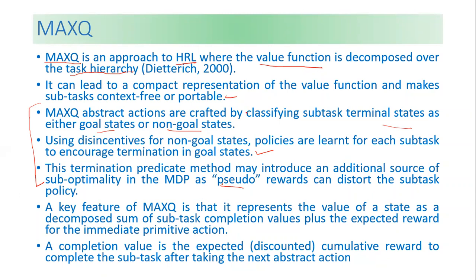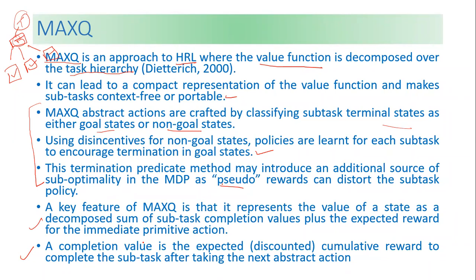A key feature is that the value of a state is decomposed over subtasks. If you have a main task, it is bifurcated into subtasks, and when we merge all these subtasks, we get the solution of the main task. A completion value is expected.